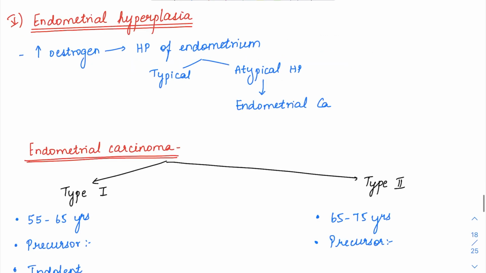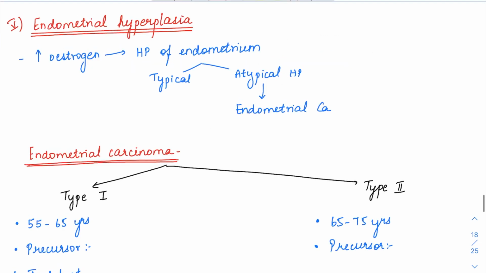Next, we'll see about endometrial hyperplasia. Endometrial tissue is sensitive to estrogen. Whenever there is excessive estrogen production, it will result in hyperplasia of the endometrium. This hyperplasia is again a precursor lesion. Initially this hyperplasia can be typical. Later on, if it acquires some mutations, the cells become atypical, and this atypical hyperplasia is a precursor for endometrial carcinoma, that is carcinoma type 1.